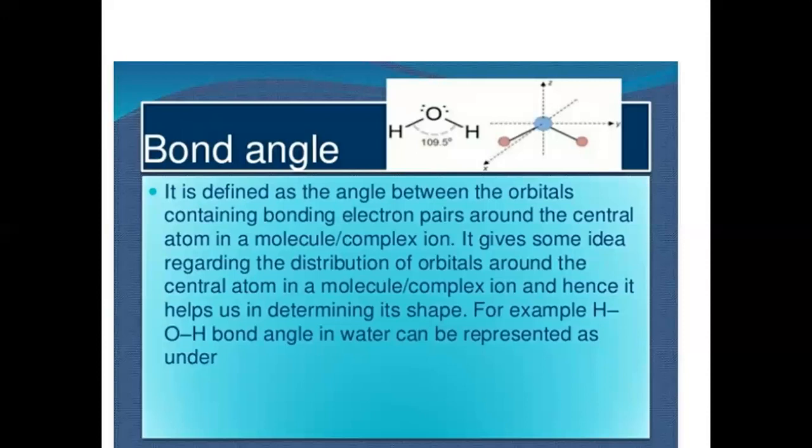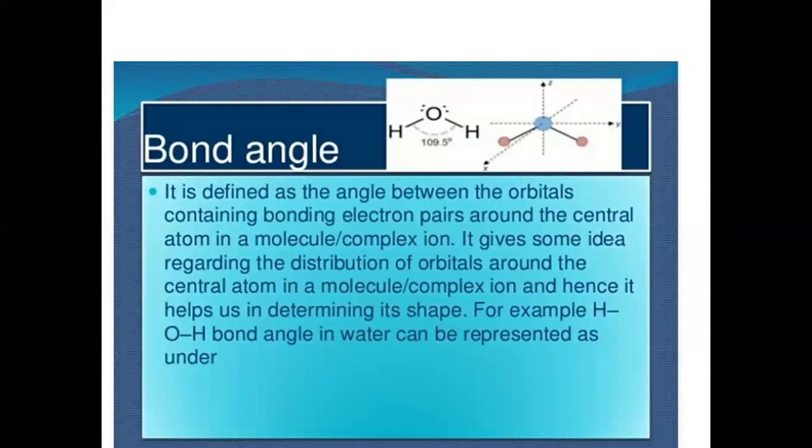Now, average bond enthalpy. Suppose we have more than two atoms present in a molecule, then the energy is termed average bond energy. For example, water. In water, what will happen when we break the bond? First the first bond will break between H and O. We write the structure like HOH. First the bond between O and H will break, and we will get one hydrogen and one hydroxide ion, OH.